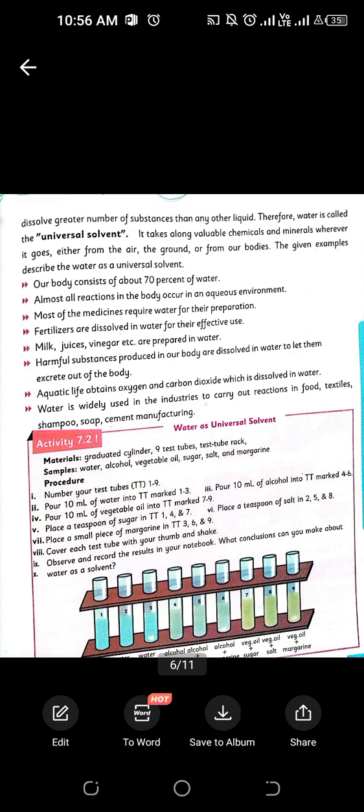Harmful substances produced in our body are dissolved in water and then excreted out. Aquatic life, like fishes, obtain oxygen and carbon dioxide which is dissolved in the water. Water is widely used in industries, like food, textile, shampoo and soap, for their manufacturing.